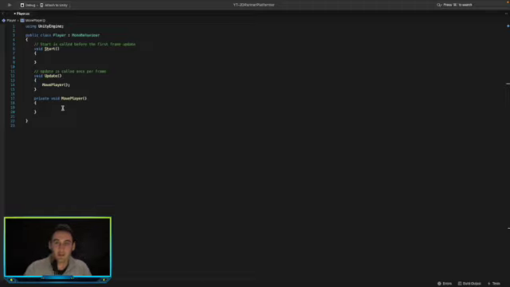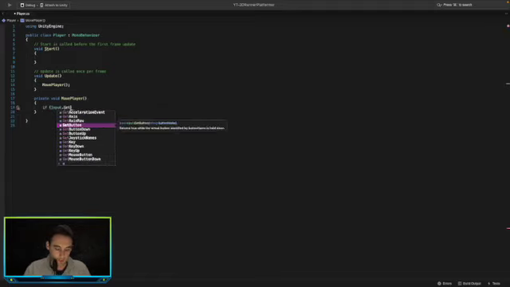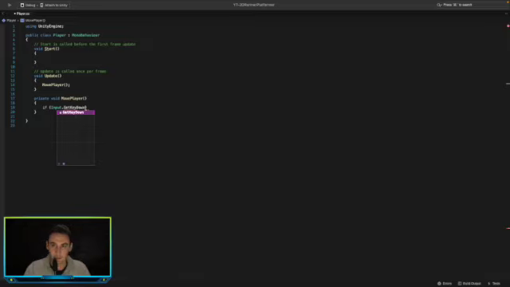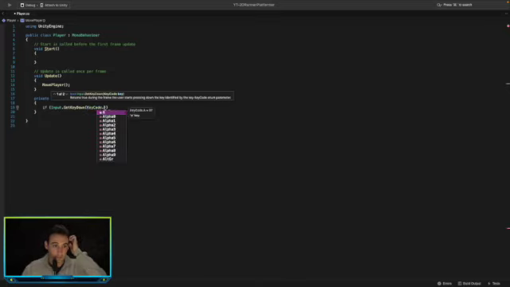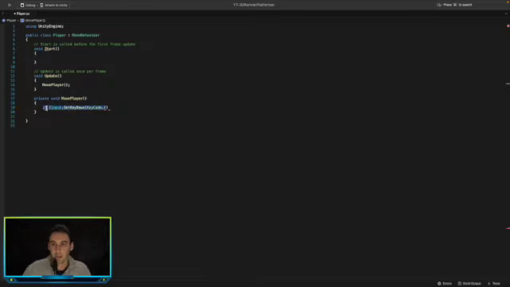Basically we want to get the input from the keyboard. To do this, we could say if input dot get key down with a key code of, no, we don't want to do that. Let's do this a different way.